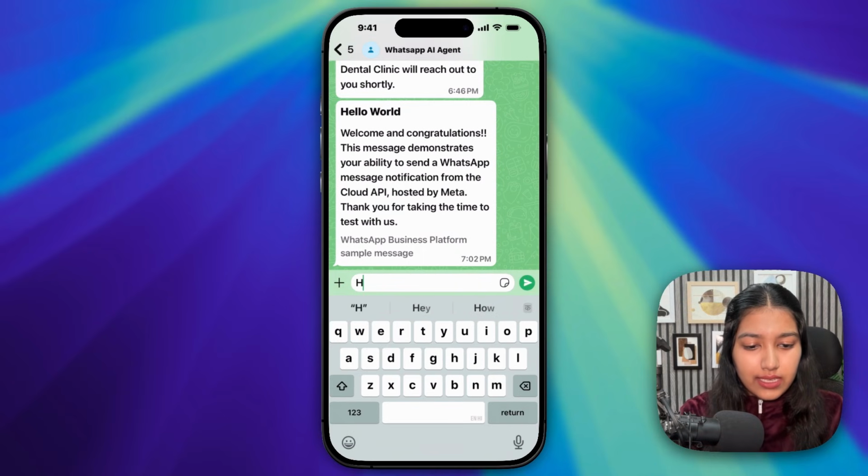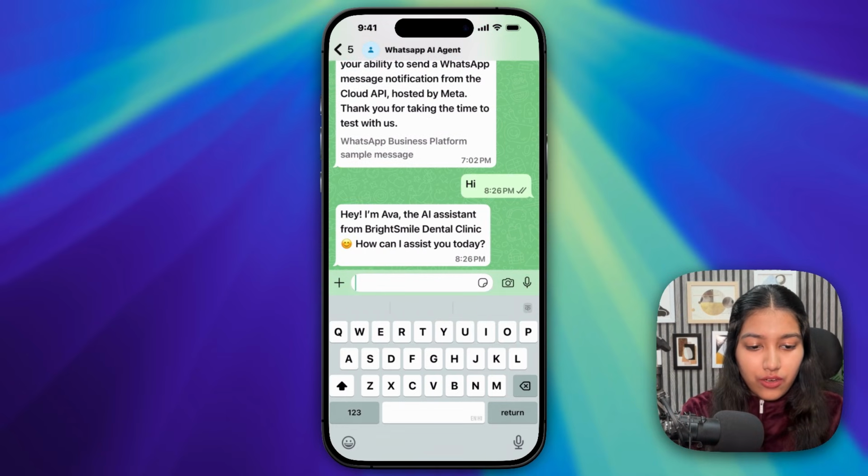Alright, so let me say hi. Now make sure you're messaging the test number and you're messaging it from the number that you had entered in the app, so you had done the verification with the OTP. Make sure you're messaging from that number only because we're testing right now. Okay, we got a reply.